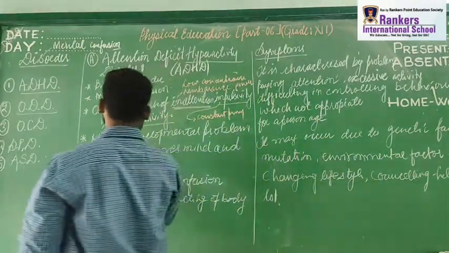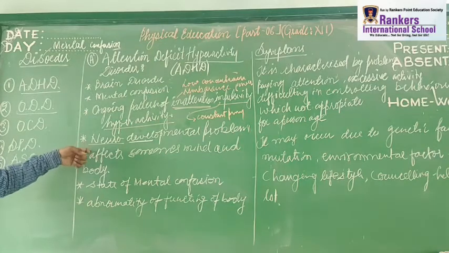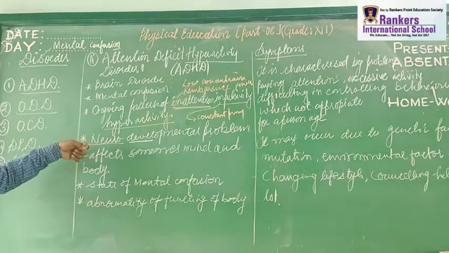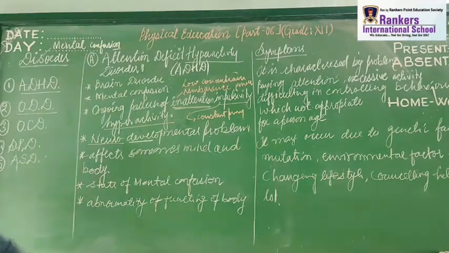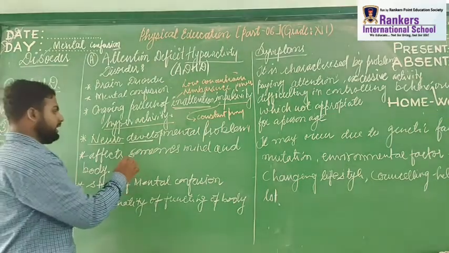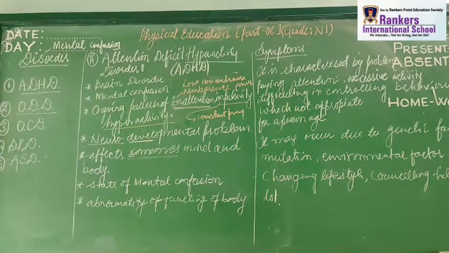These are also affected here, right? So I hope you have understood this point, that is the neurodevelopmental problem. It affects someone's mind and body. Definitely if the thought process is affected, there will be some kind of response in the brain and body also.